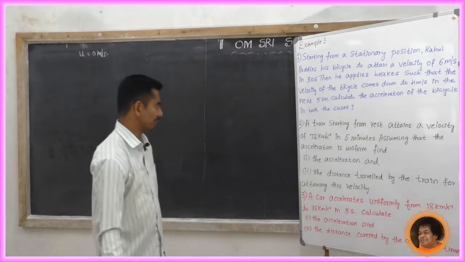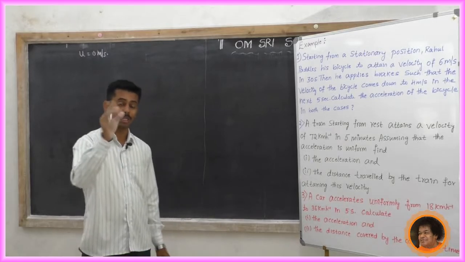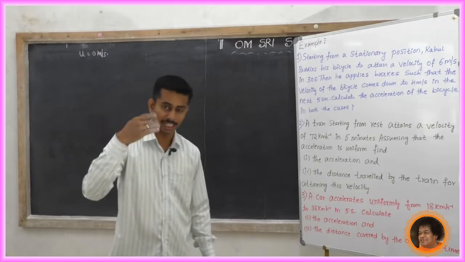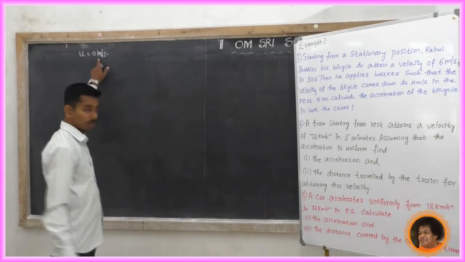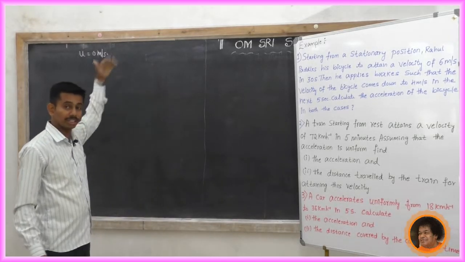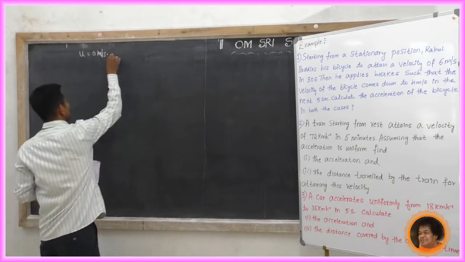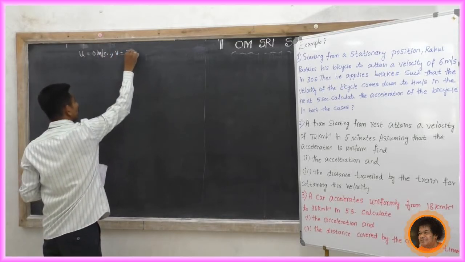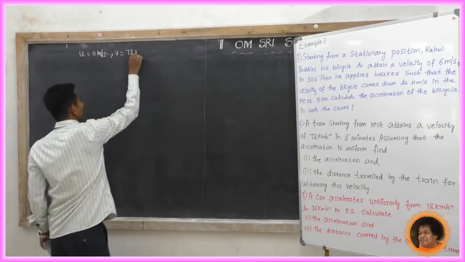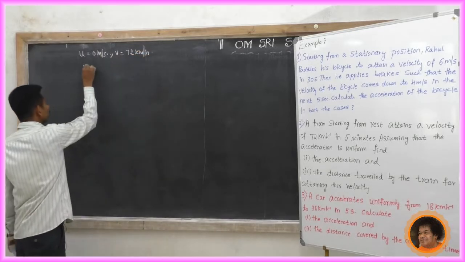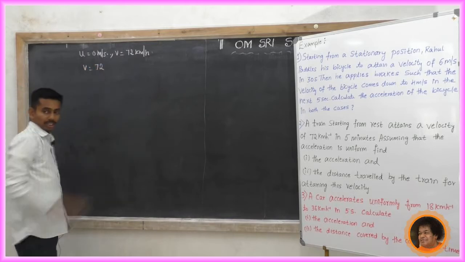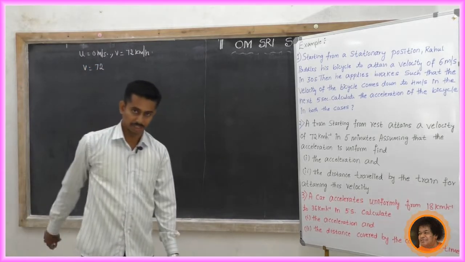Attains a velocity of 72 km per hour: it goes from 0 meter per second to 72. So final velocity v equal to 72 kilometer per hour, but it is given in kilometer per hour, so convert this to meter per second.